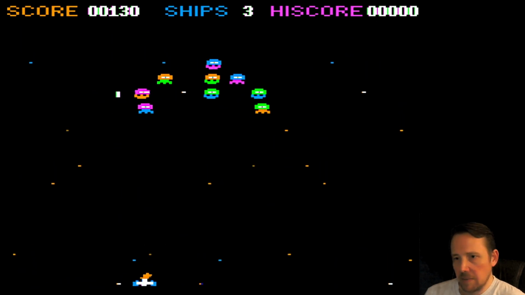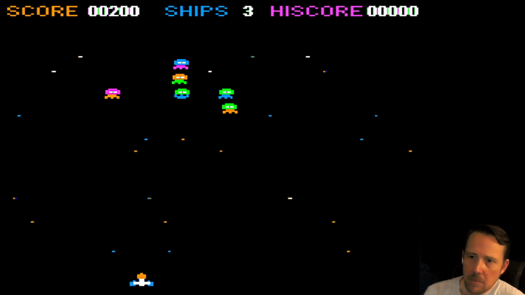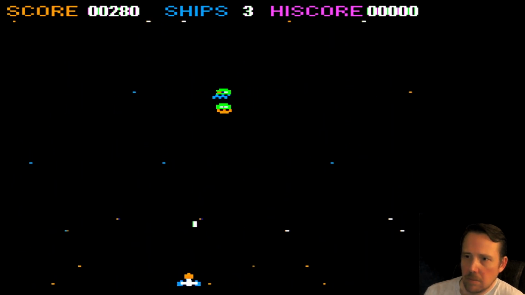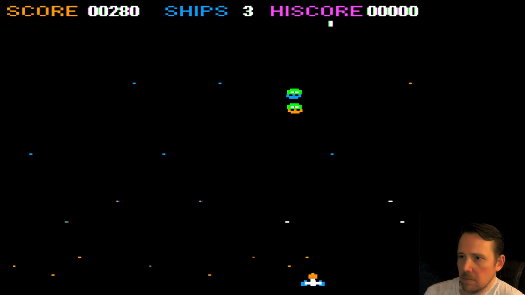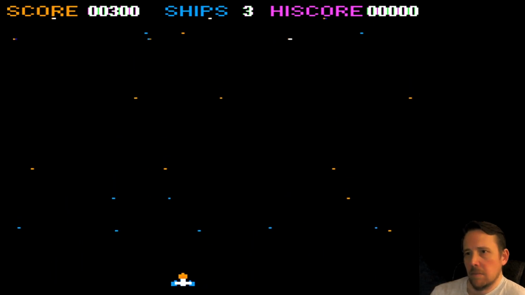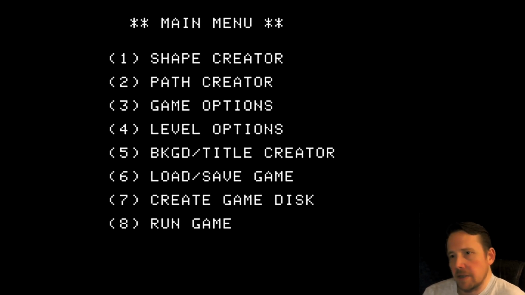So this is kind of the default game that you get with it. Get on to level 2 here. But you can also press return for the big reveal to get right into the Arcade Machine. So you've got the shape creator, path creator, game options, level options, background and tile creator, load or save game, create game disk, or run game. So you can make your own games with this.